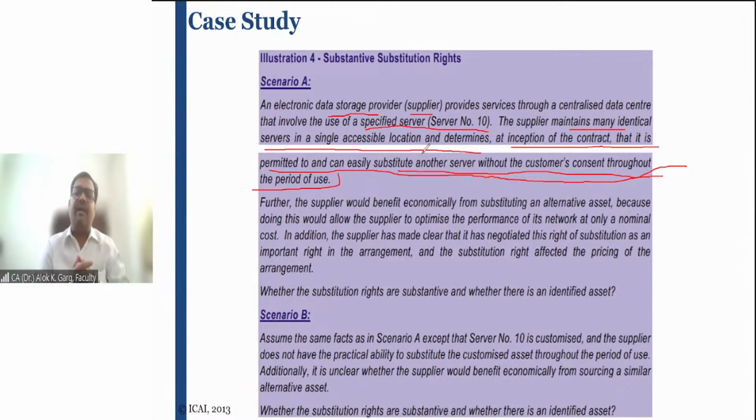And he is not requiring my consent. Further, the lessor or supplier would benefit economically from substituting an alternate asset, because doing this would allow the supplier to optimize the performance of its network at only a nominal cost, right?